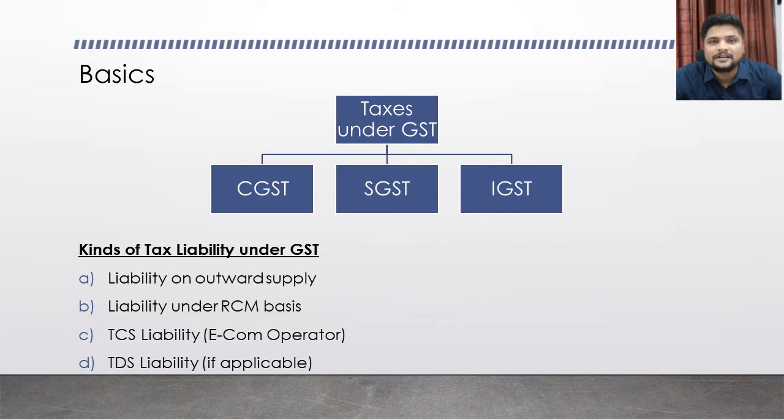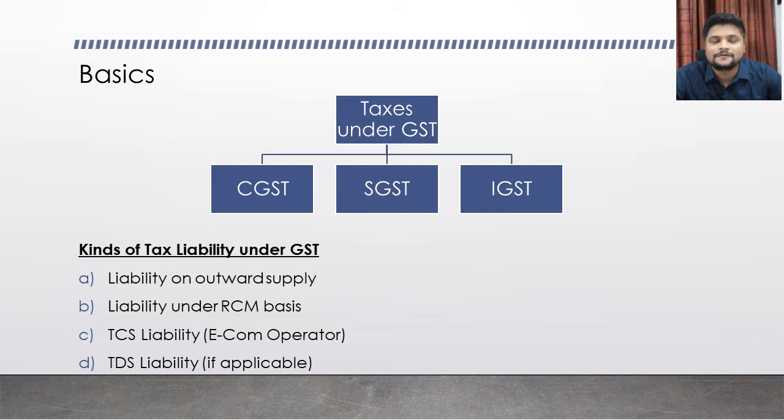If a taxpayer is liable to collect taxes as per the TCS provisions, that is section 52 of the CGST Act, then that will be added to his tax liability for the period. That is the third nature of tax liability, though it is not applicable for every taxpayer. As of now, TCS is applicable only for an e-commerce operator, as we have already discussed.